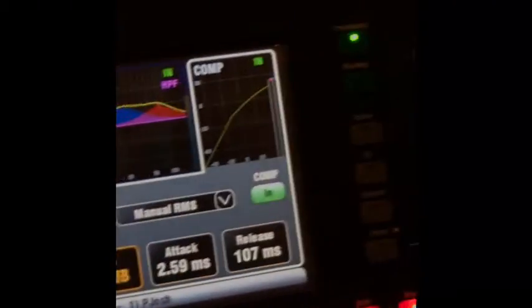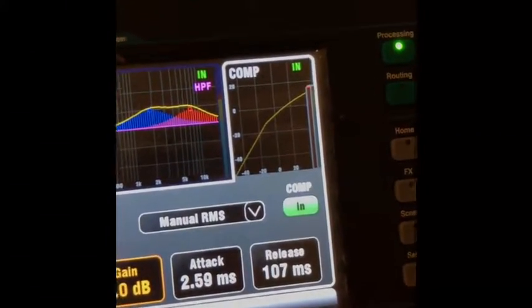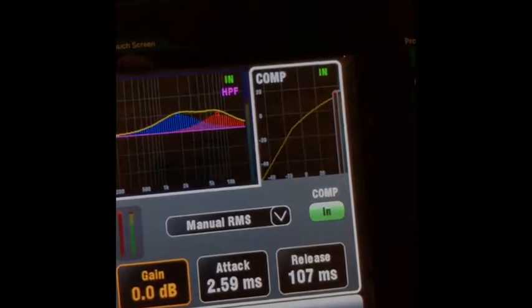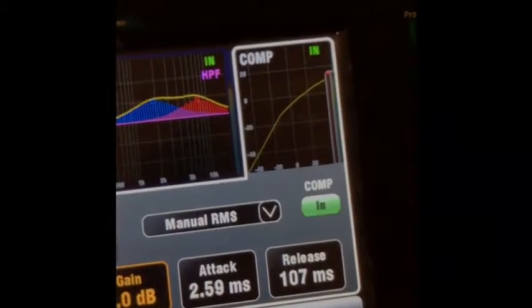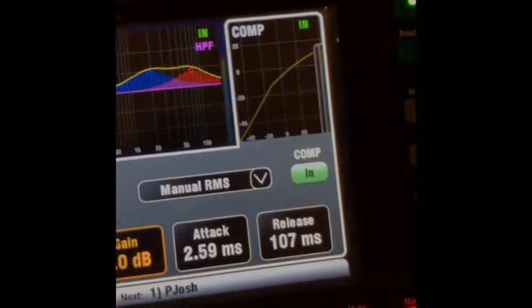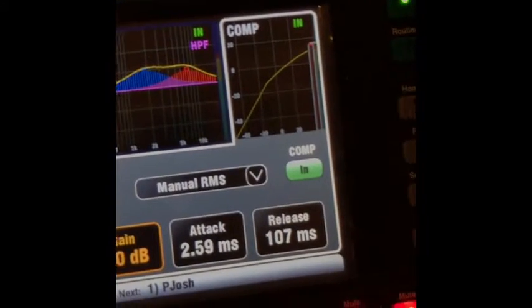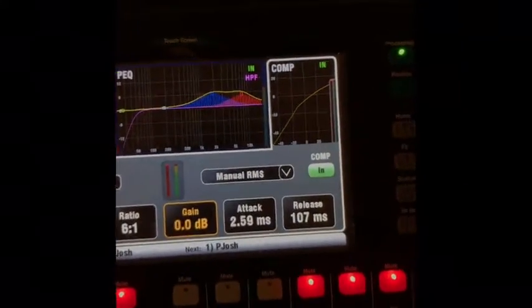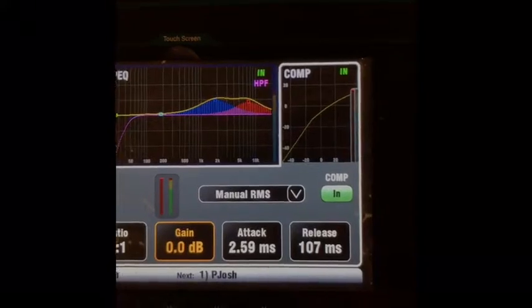So, once we compress it, what happens? The volume goes down because we're compressing it. In other words, we're not letting it be as loud as it is coming in, because it's coming in so loud that it's like clipping.